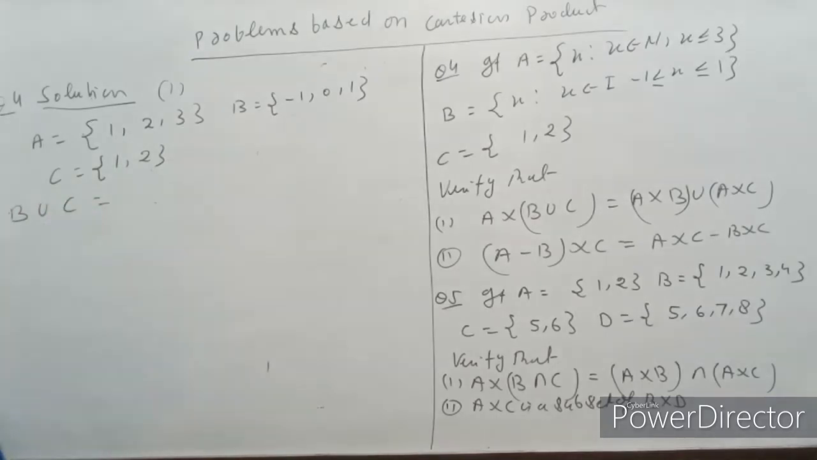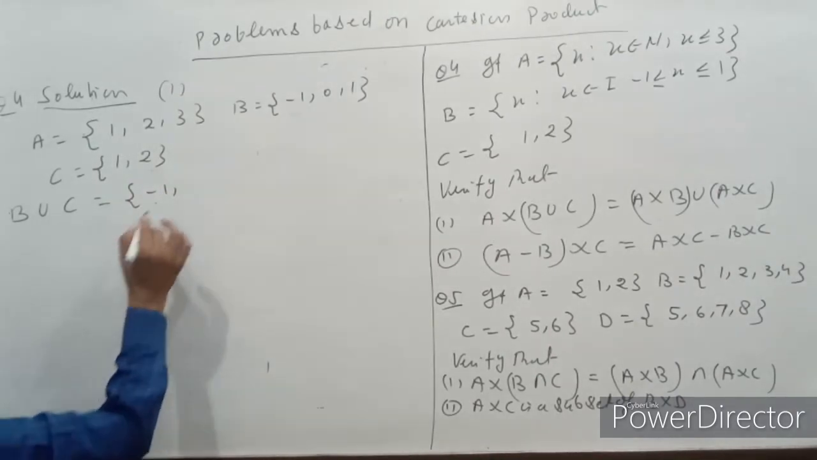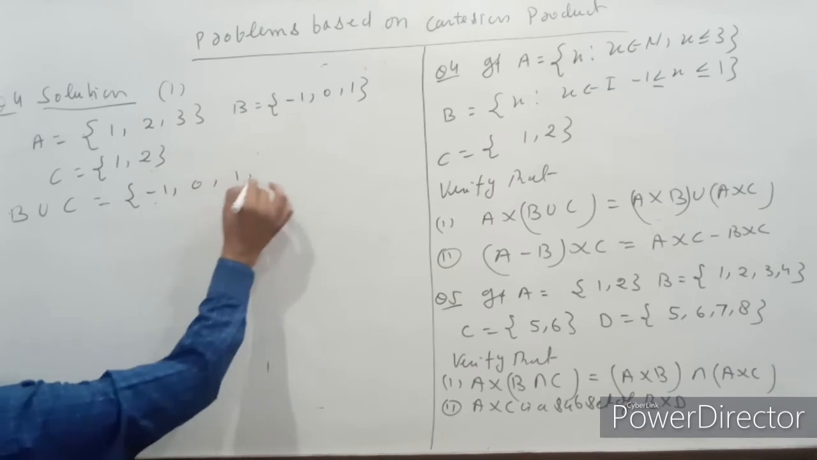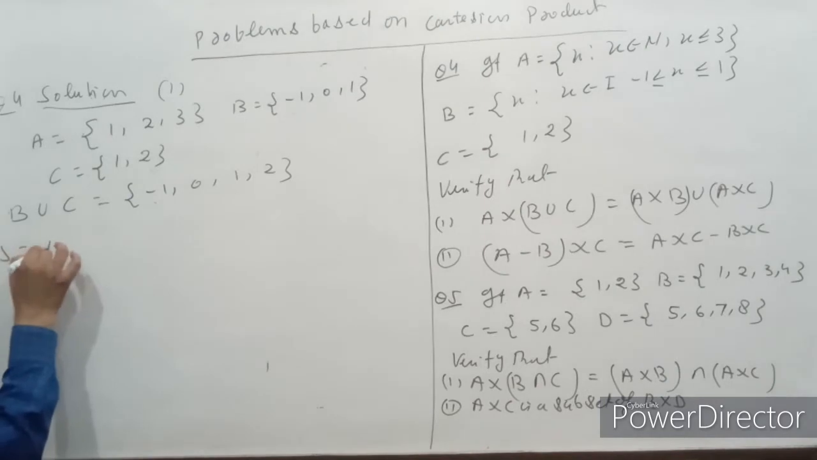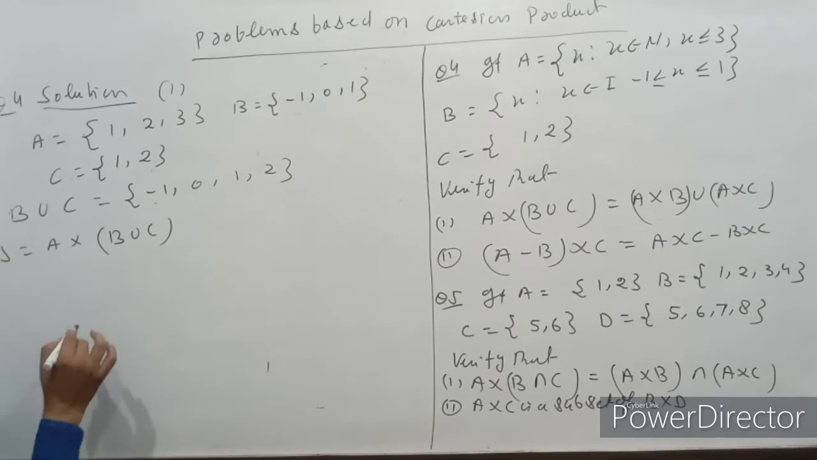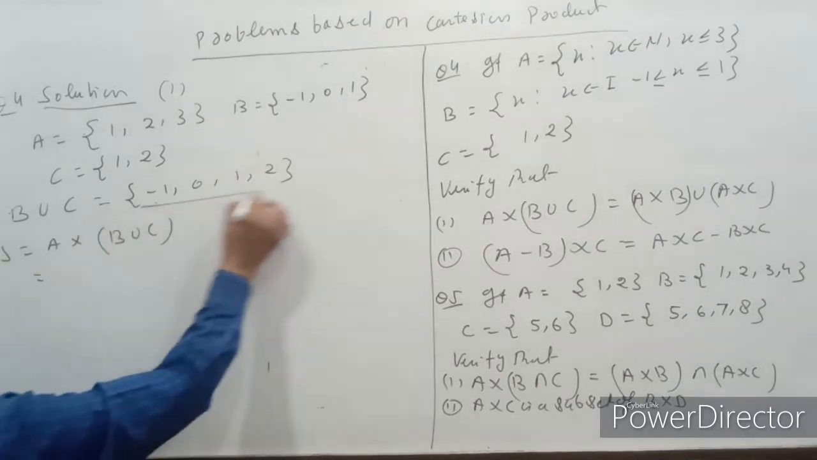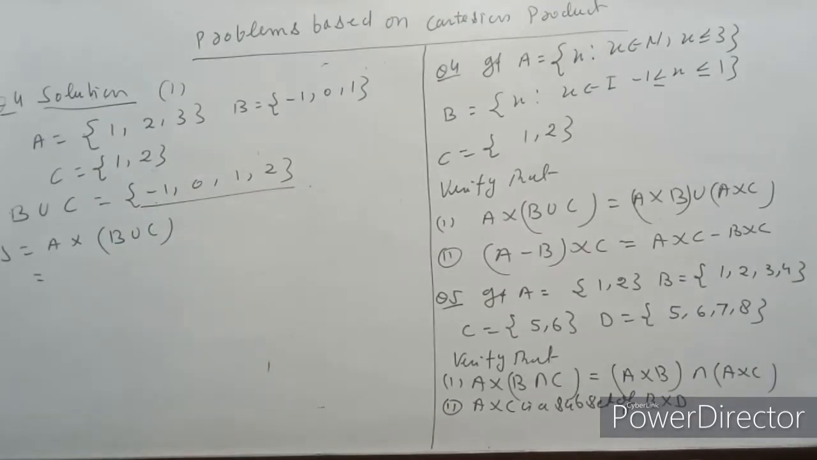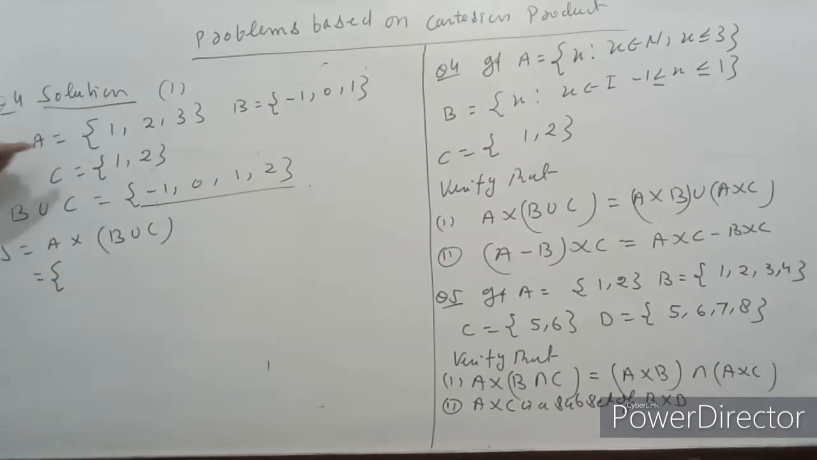अगर हम यहाँ देखें तो B union C में हमारे पास आ जाएगा -1, 0, 1 and 2, then LHS is equal to A cross (B union C). तो this implies that, देखिए हमारे पास B union C है और A cross (B union C) हम लोग पाना चाहते हैं. तो by the definition of the Cartesian product, that is the set